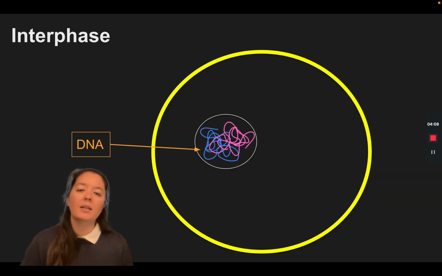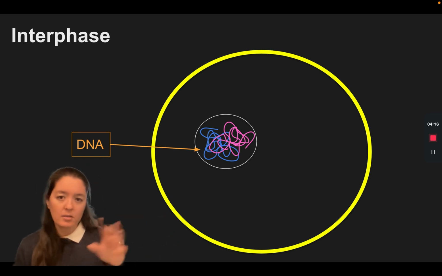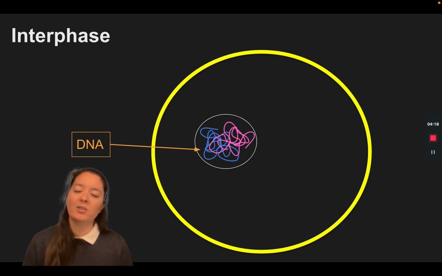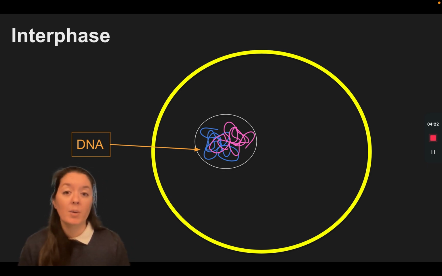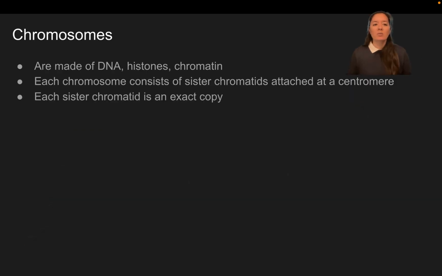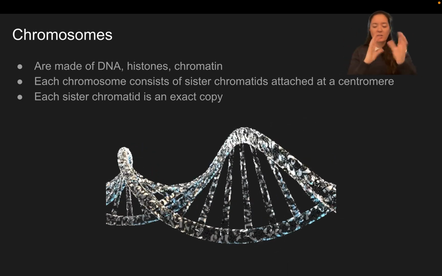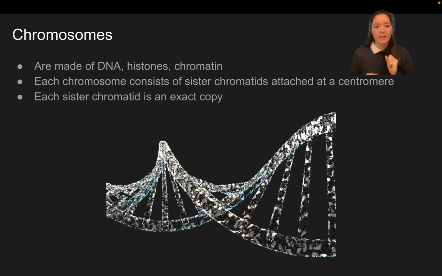So here's just a quick look at interphase. We're going to talk a little bit more about interphase in a few videos, but here we can see the cell. There aren't too many organelles in there. There's just the nucleus, because we're mostly thinking about that DNA, that genetic material, those chromosomes. Now, chromosomes are made of DNA. They're just the really packaged, wound up, twisted DNA.